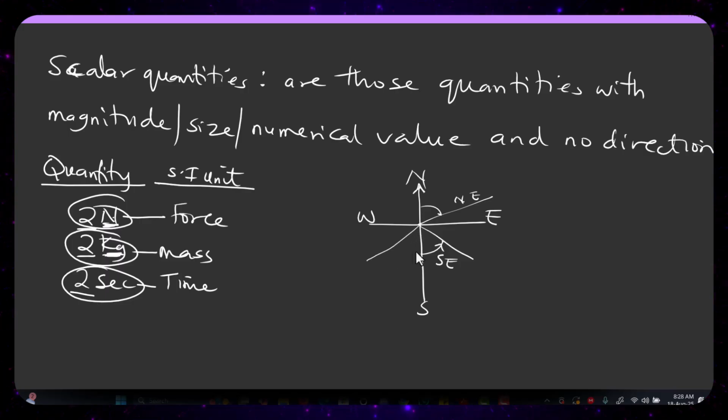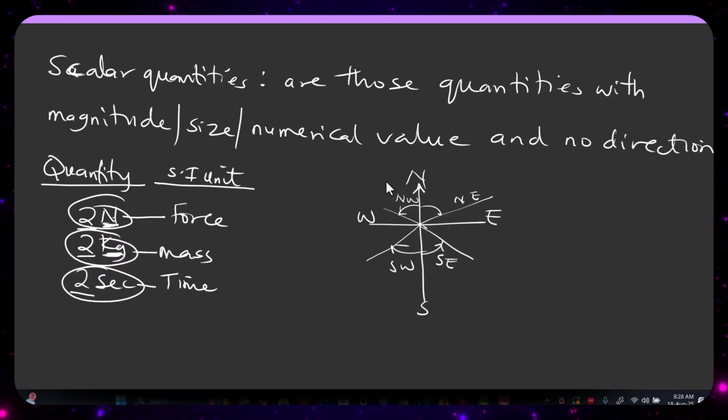Then we can also have the one that goes from here to here, which is called southwest. And the one that goes from here to here is called northwest. So you now see that whenever you talk about direction, the quantity must face a particular side, either to the north, south, east, west, northeast, and so on.